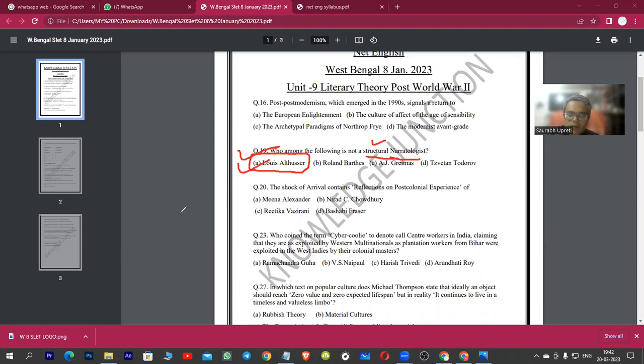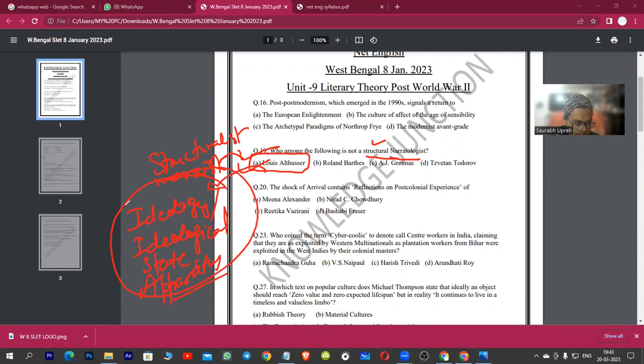Yes, guys, we are talking about the French structuralist Marxist. Louis Althusser is known for terms like state apparatus, ideology, and ideological state apparatus. You will get the detailed explanation of all these technical terms in my separate lecture on these writers. But what I'm trying to say here is that these are the key terms that he gave, and he was a structuralist Marxist, and all the other three writers are essentially narratologists as well.